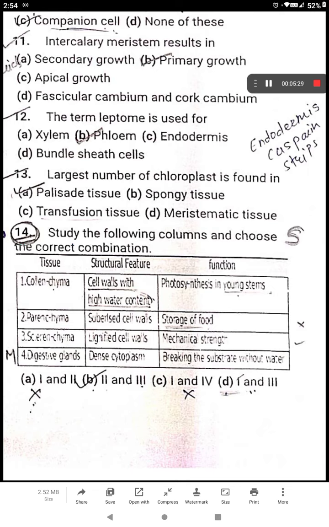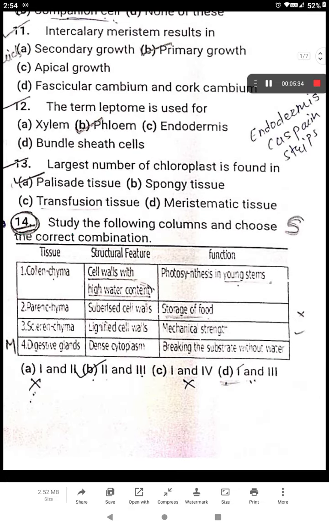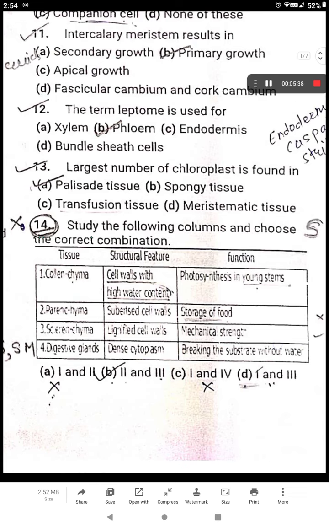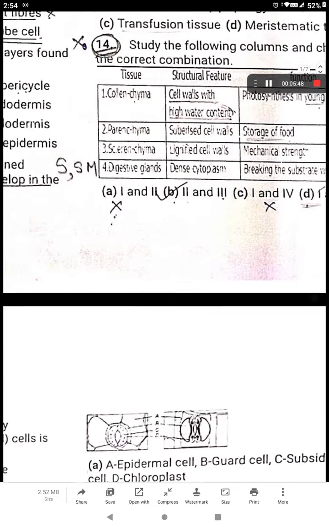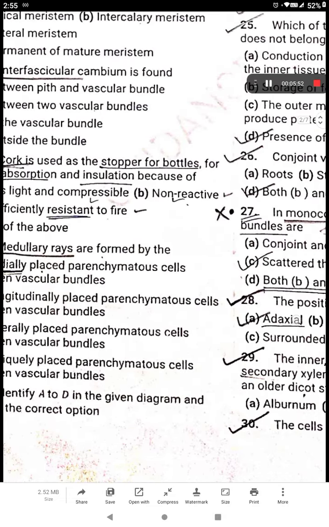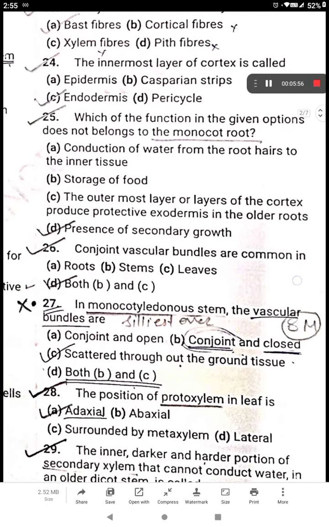Not every parenchyma has a tuberous cell wall, so there I did not get the extra mark. But let it be. You were wrong with some aspects. Collenchyma has a cell wall with higher water content. It helps in photosynthesis in young plants. Sclerenchyma gives mechanical strength and has lignified cell walls, right? Then the next mistake I made is about, wait, which one did I make?